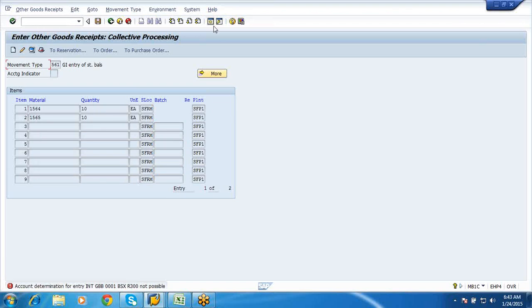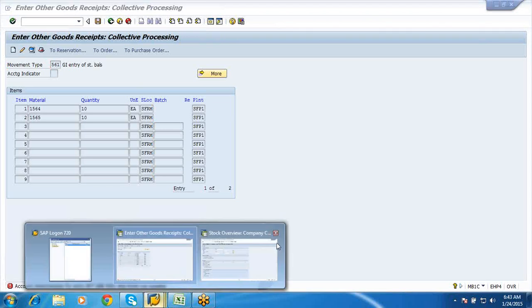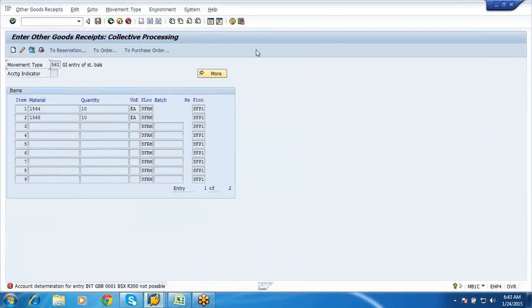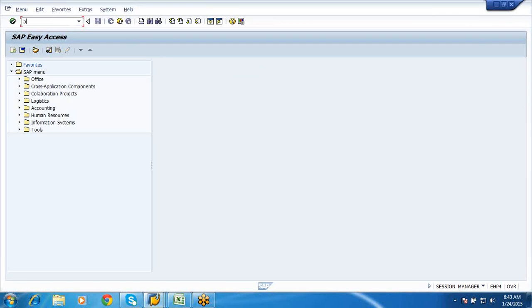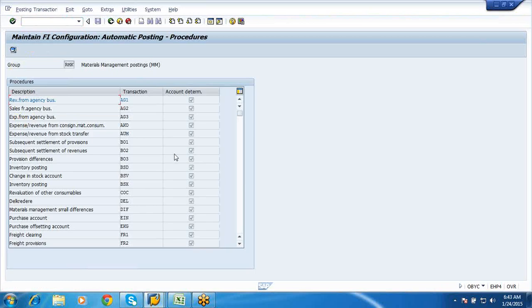Okay, account determination INT GBP 001. So OBYC, some linking we have not done. Okay, GBP.